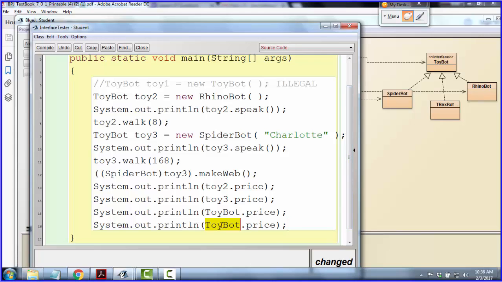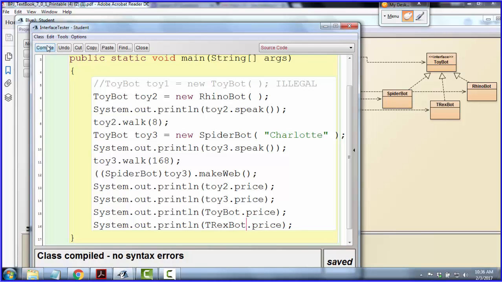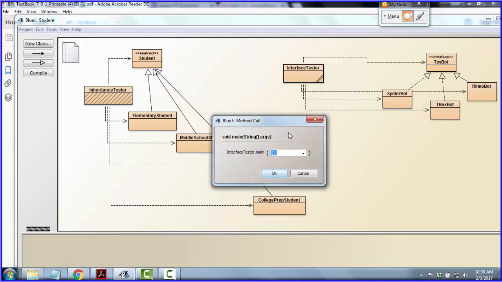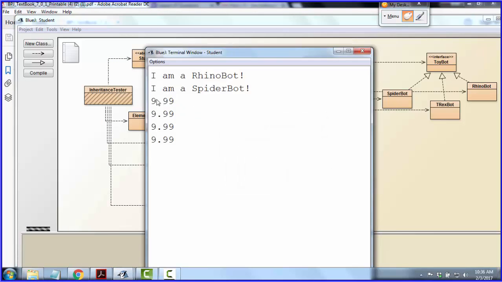Now, we never even created a T-RexBot object, but it shouldn't matter. It should still get there. That variable exists and it's accessible. I never even used the T-RexBot constructor in this main method, but I can still reach the variable this way. So all of those should print 9.99. Let's just check it out real quick. Okay, yeah, they all say 9.99.